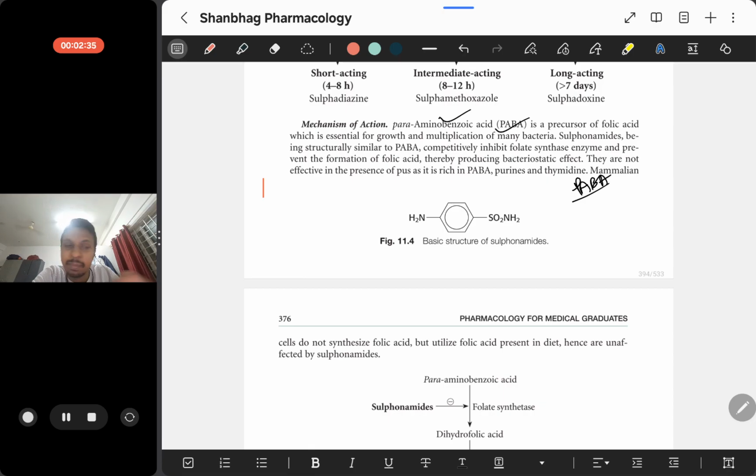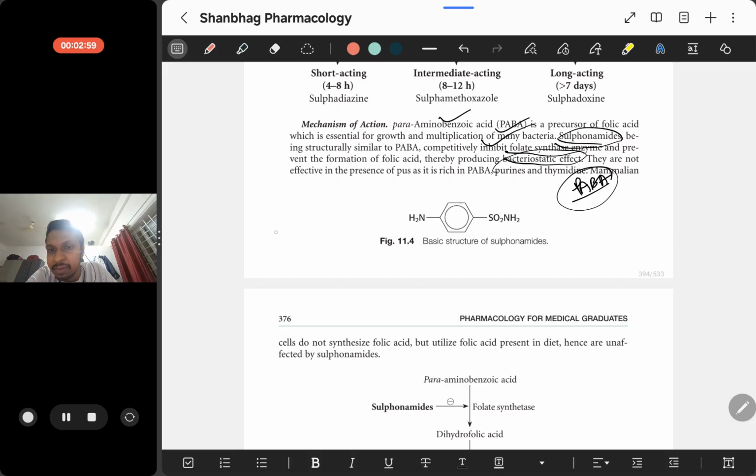But sulfonamides are structurally similar to PABA. Means PABA and sulfonamides are like twins. They competitively inhibit folate synthase enzyme and prevent the formation of folic acid, thereby producing a bacteriostatic effect.